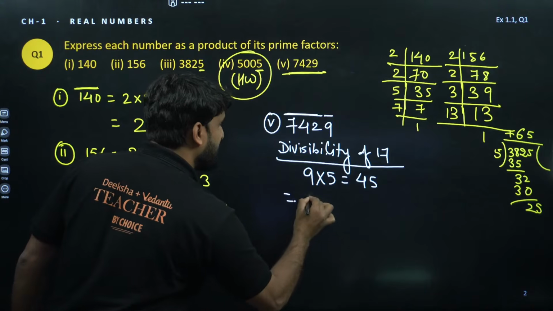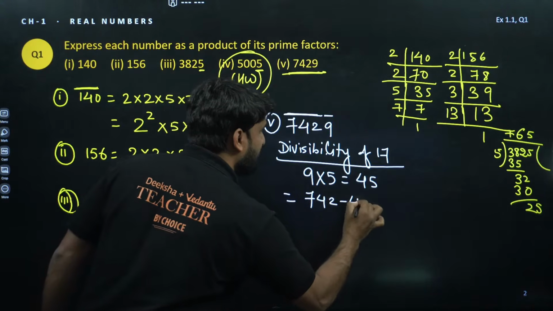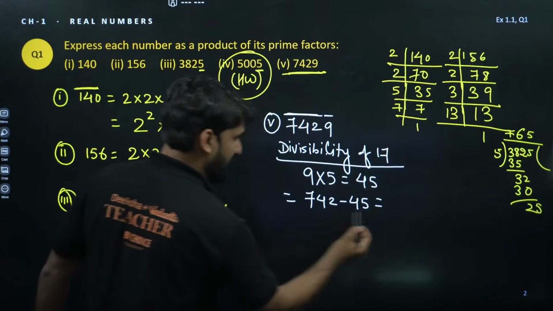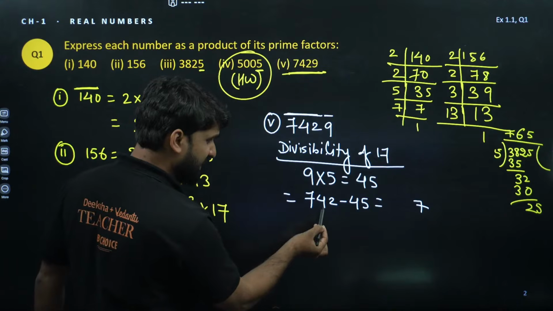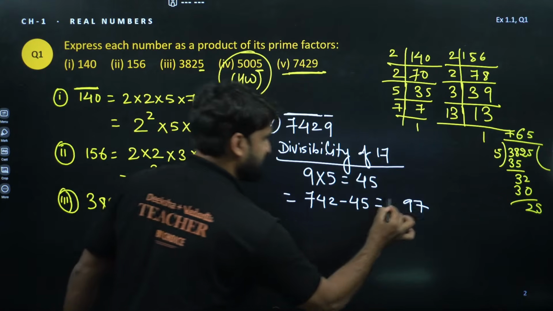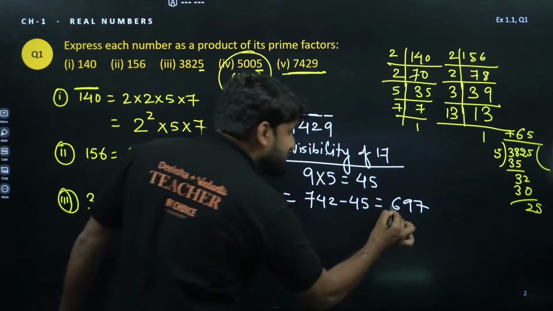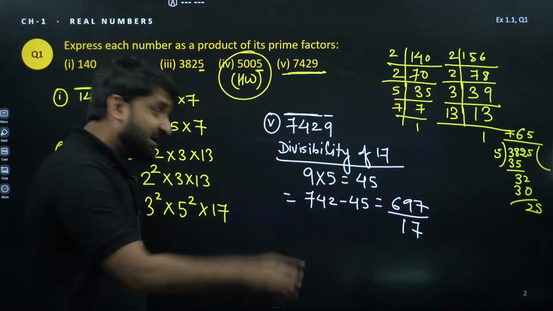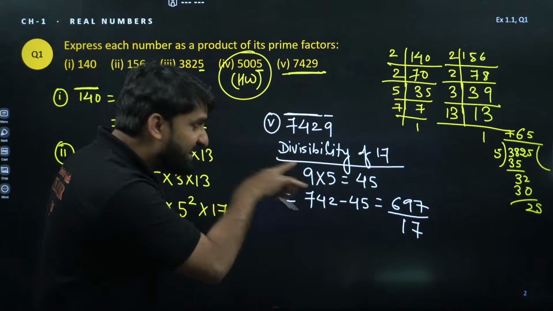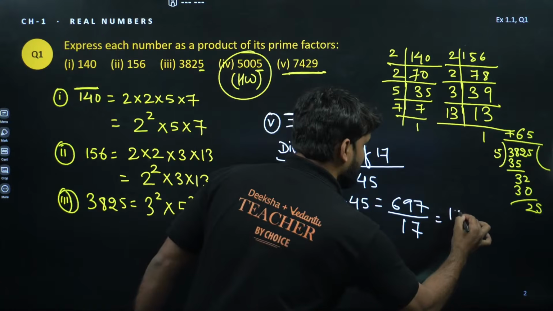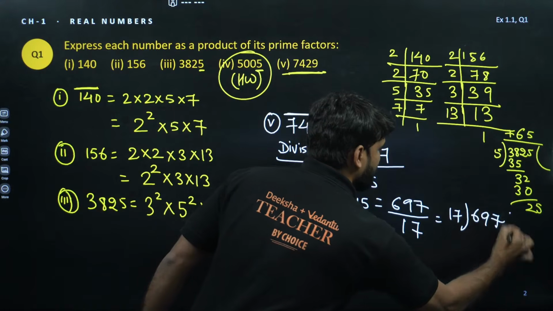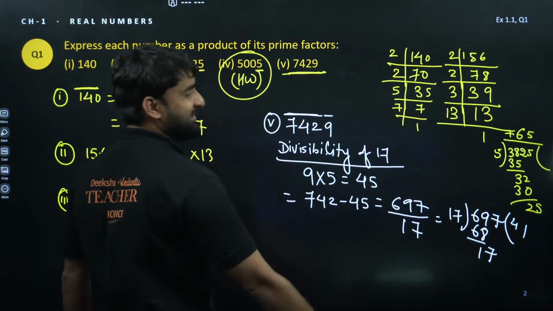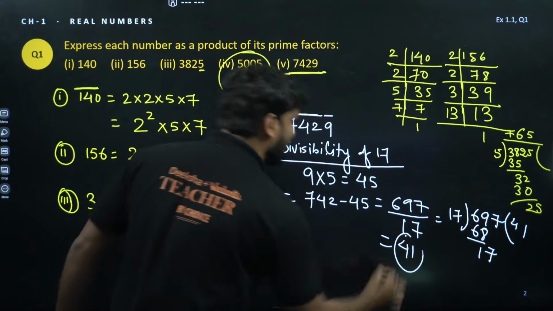If we subtract 45 from the remaining number, what will be the result? Check it once. 12, so 7 will come. This is 3, so 9 will come. And the result is 697. Now check whether this number is divisible by 17 or not. Let's divide by 17. 17 times 4 is 68, and yes, it is divisible by 17, which gives 41.